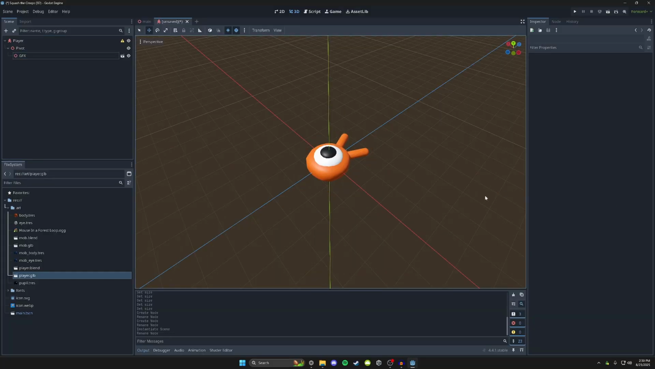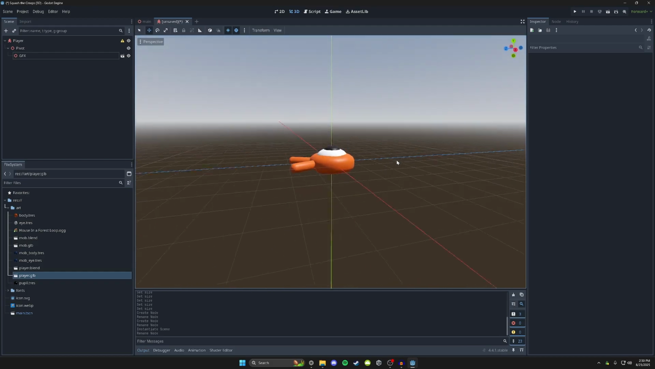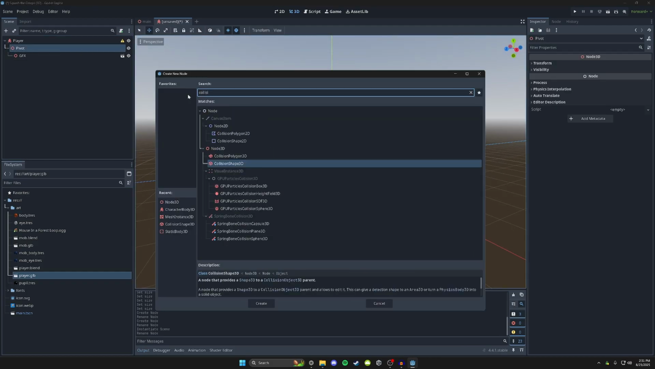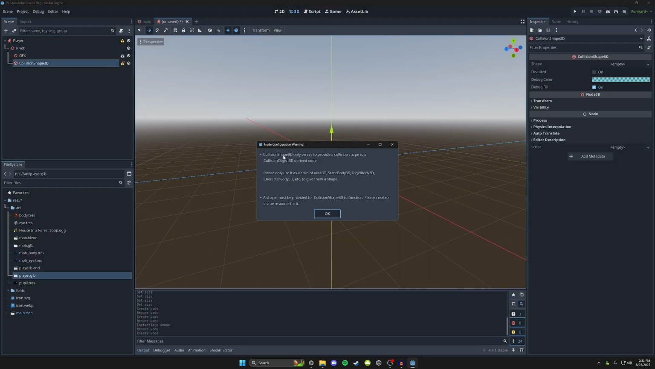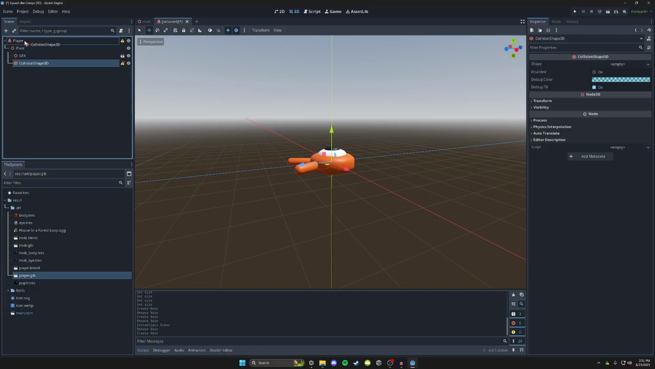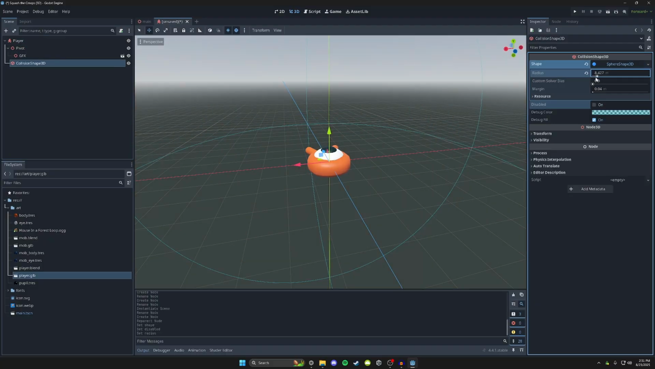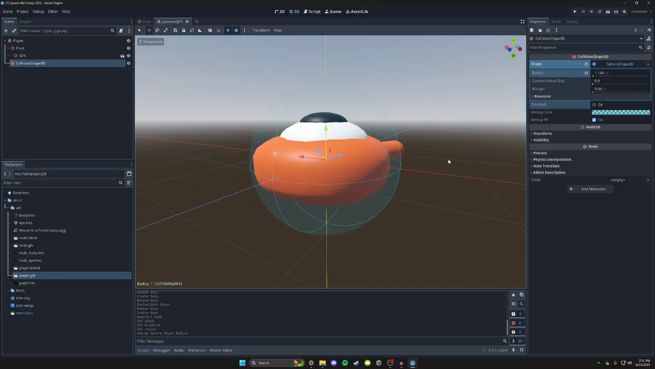Okay, so now we want to add some collision to this bad boy. So we're gonna click on the pivot. We're gonna add a collision shape 3D. What is this yelling at me about? It says to please use it as a child of... I need to move this to that. So we're gonna do a sphere shape. Okay, let's see. Oh, there we are. Yeah, that's good, I think.